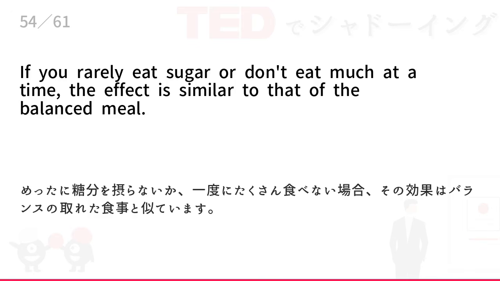If you rarely eat sugar, or don't eat much at a time, the effect is similar to that of the balanced meal.